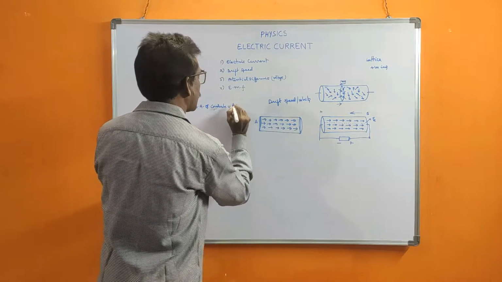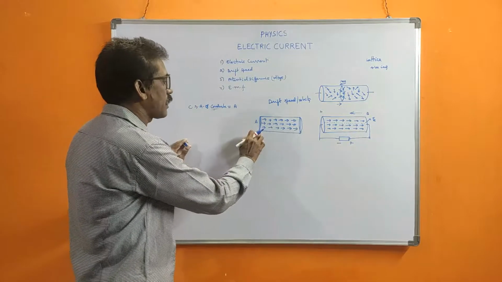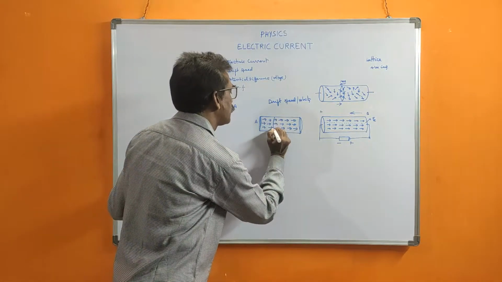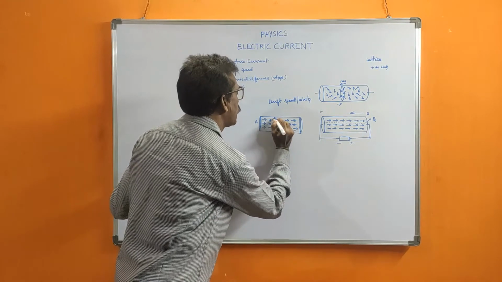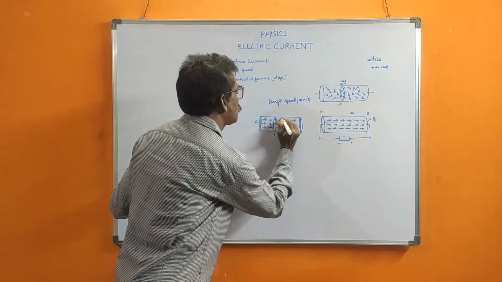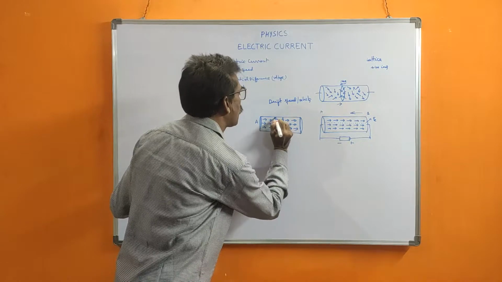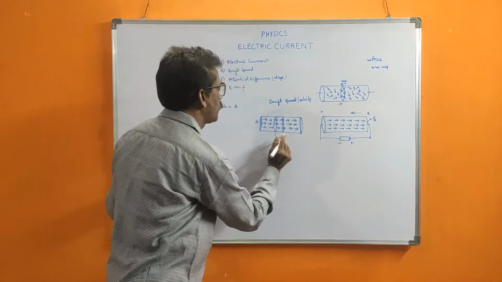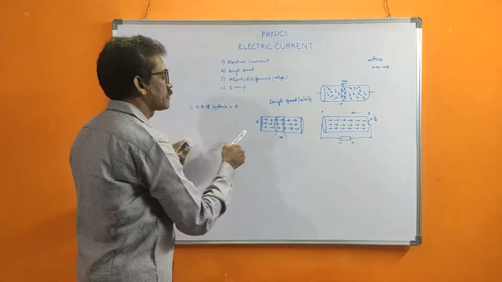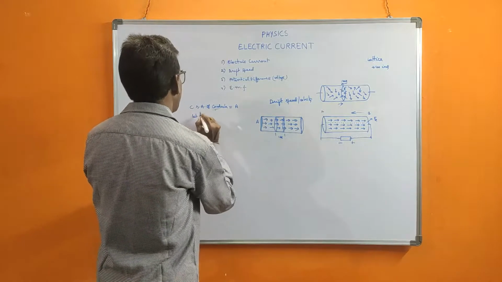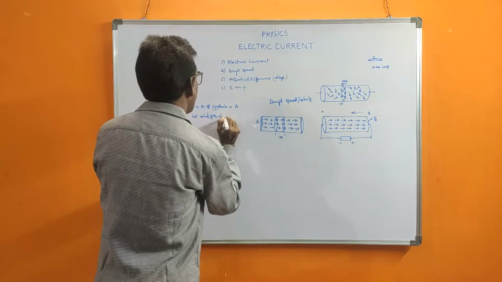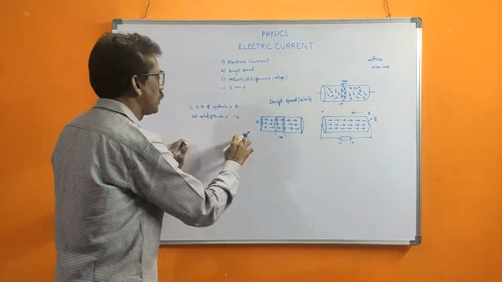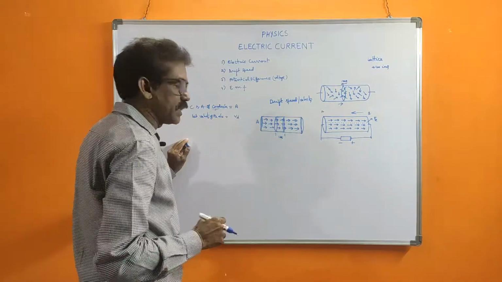Suppose the cross sectional area of the conductor is A. Now in 1 second, the charge is traveling from here to here. Let the velocity of the electrons be Vd.